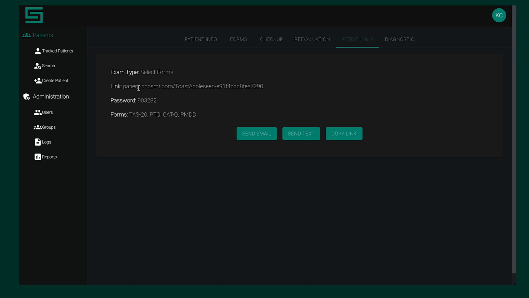So say the client calls you or texts you or emails you and they're like, hey, I can't get into it. You can send an email, text, or copy and paste this into their specific way that they would like to get that information. So you can copy the link there. Typically, sending the email or sending the text works. And then once TOAST completes these, this will again go blank.